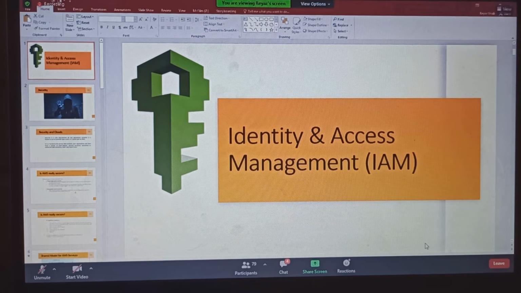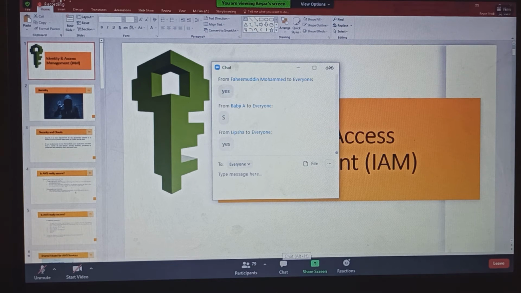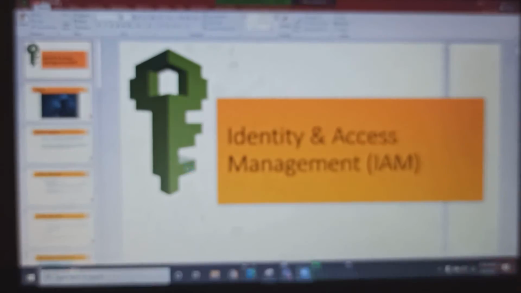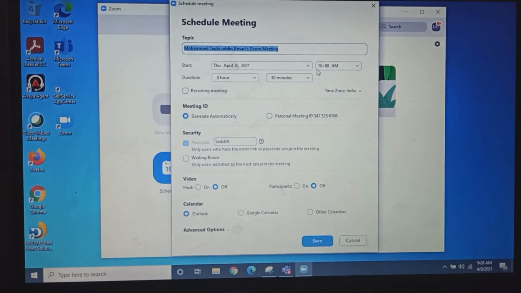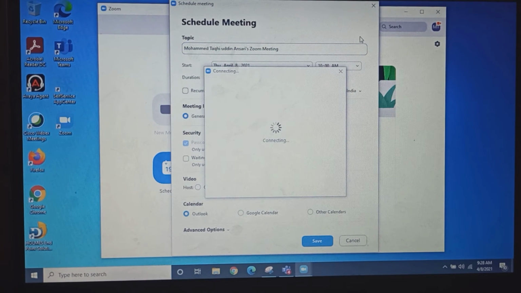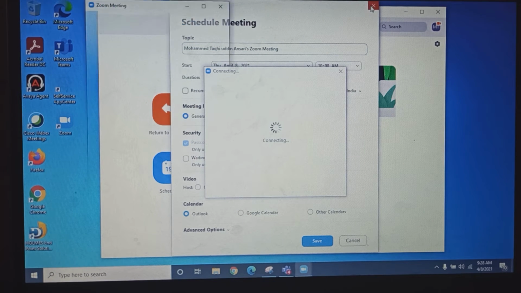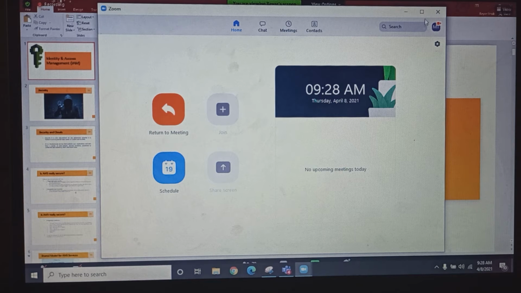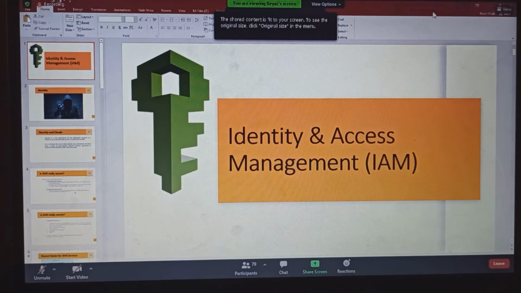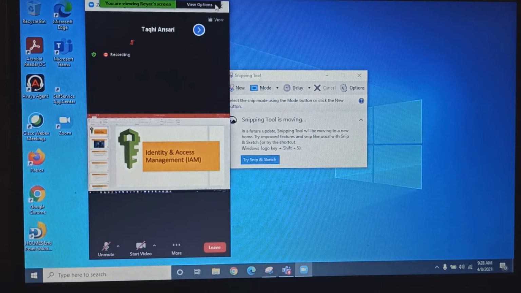And how do we control all these activities? By creating users and giving permissions to them. Yesterday we listed a few IAM users, like Lipsha might have permissions for EC2, and Babji might have permissions for S3. Based on the requirement, we assign permissions to each individual IAM user. This is all about security.